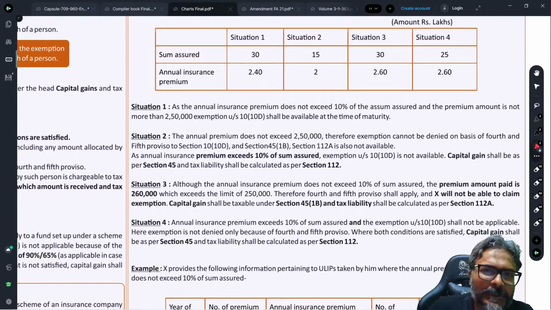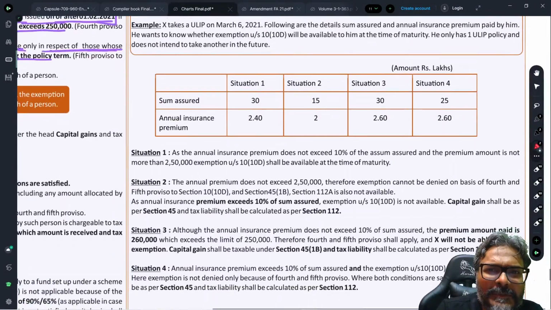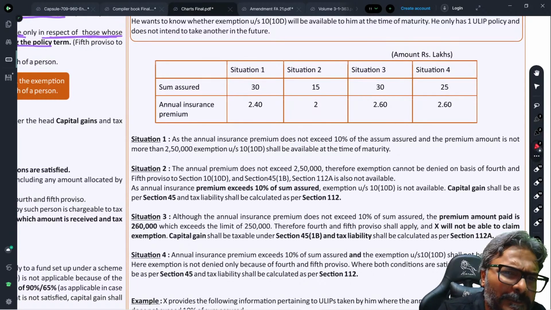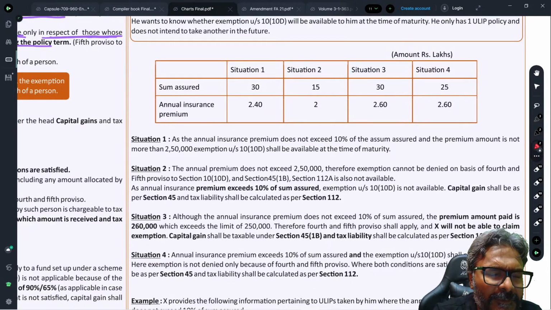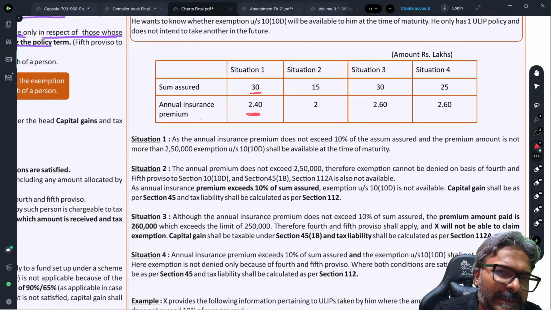This is a question. 4 situations are given to you all. Obviously, assuming that the policy is taken, students, on or after 1st of February 2021 in all the cases. So let's have a look. Annual insurance premium 2.4 lakhs. Is it exceeding 10% of the sum assured? No. 10% means 3 lakhs. So is it exceeding 10% of the sum assured?